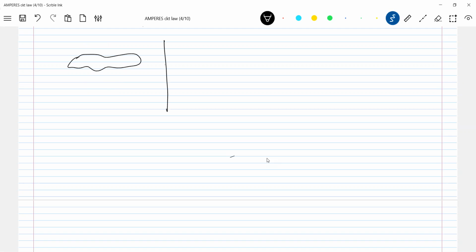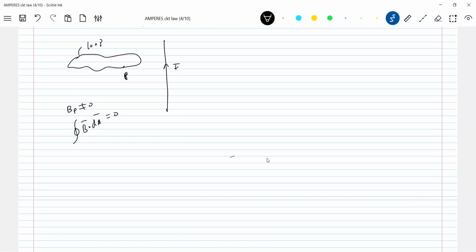Now, there's a plane curve or loop, you write it. Now, what is the magnitude of magnetic field at point P? 0 or non-zero? The field at point P is non-zero. But what is the value of B bar dot dL bar for the loop? It will be 0. Able to understand now?